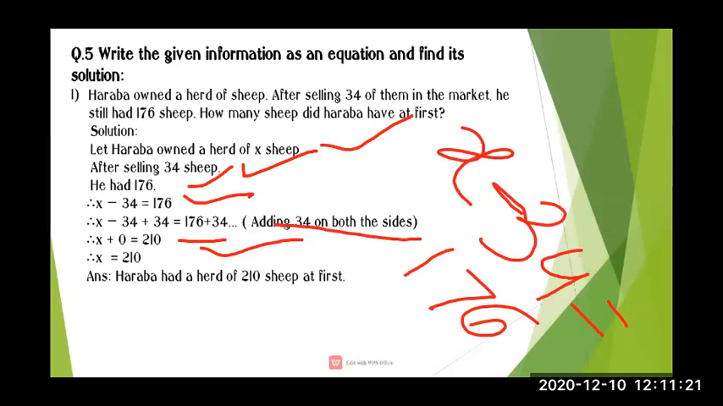From that, he sold 34, and he is still having 176 sheep. Now here we got X equal to 210. Now the last statement is: how many sheep did Harappa have at first? The last statement you are going to write is: Harappa had a herd of 210 sheep at first. So here we have completed our first sum.